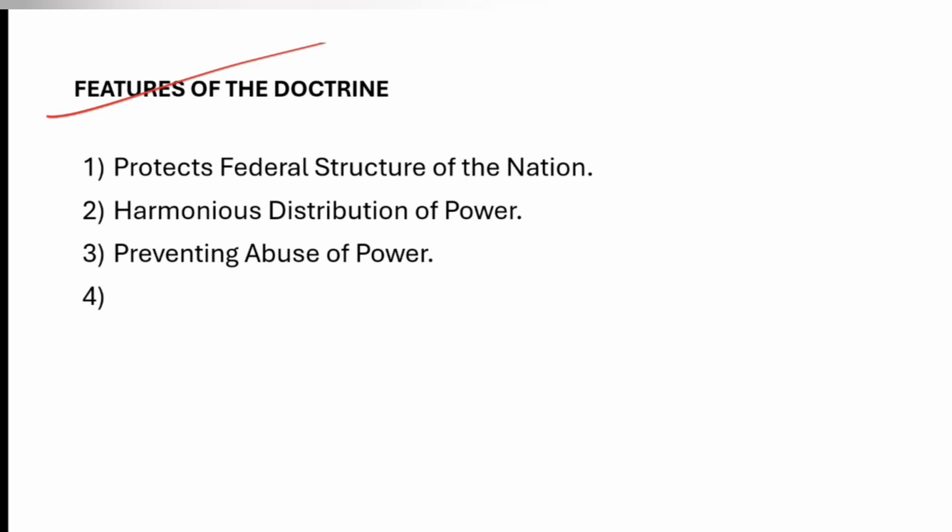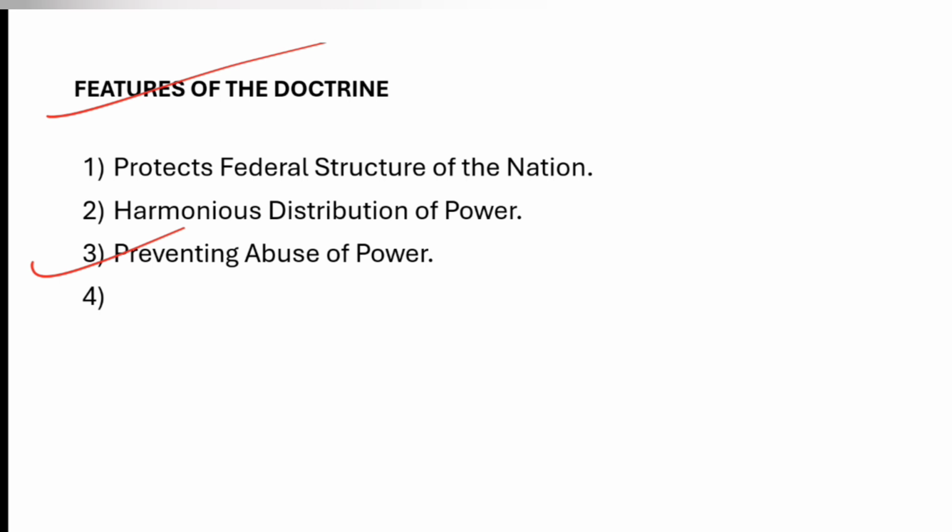Second is the harmonious distribution of power. Whenever there is a conflict between the laws passed by the different legislatures, the courts try to harmonize the distribution of power, and this doctrine is the tool by which the courts do the same. And definitely whenever there is an abuse of power, this doctrine plays a role in preventing the abuse of power, especially by the parliament.